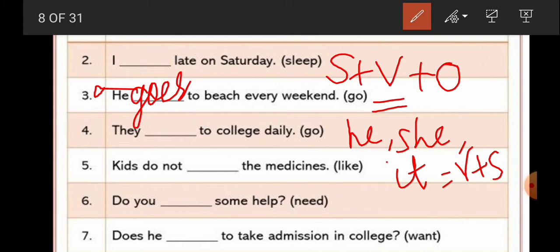Does he want to take admission in college? Here he is there, but I said only want. I didn't add s with it. Why? Because here does is there. Does plus want becomes wants. So as does is already there, I should not add s with it. Okay students, I hope you have understood the structure of simple present tense. Now let's move on to the next, present continuous tense.